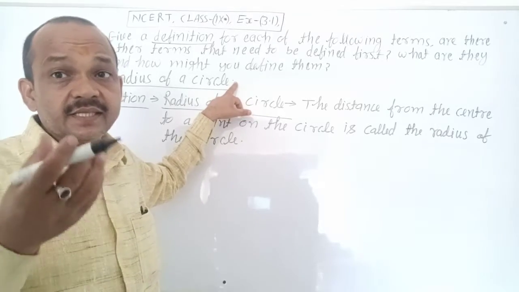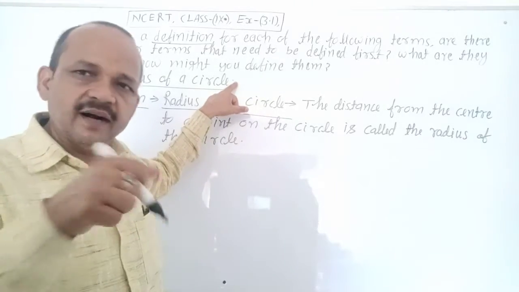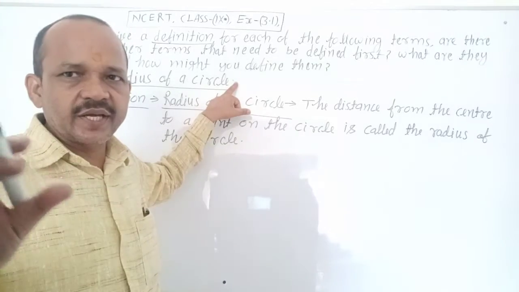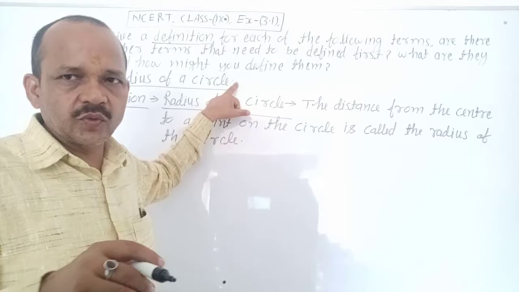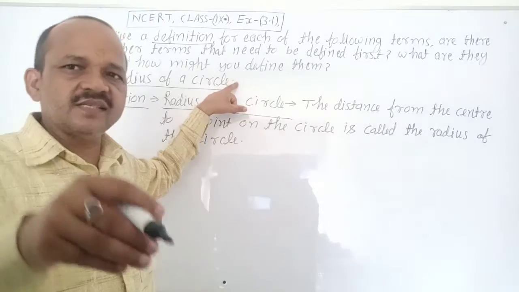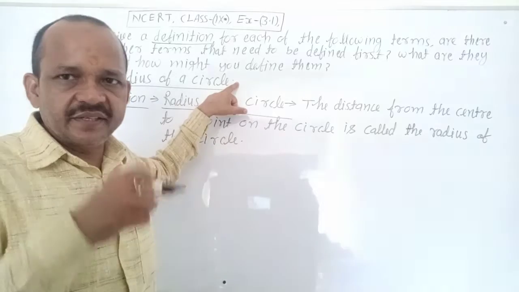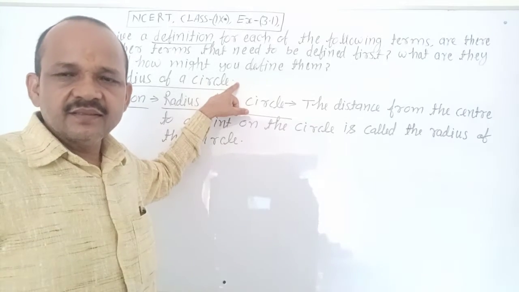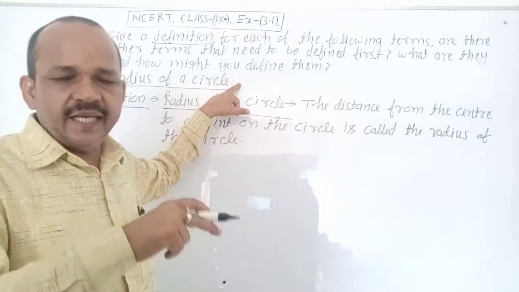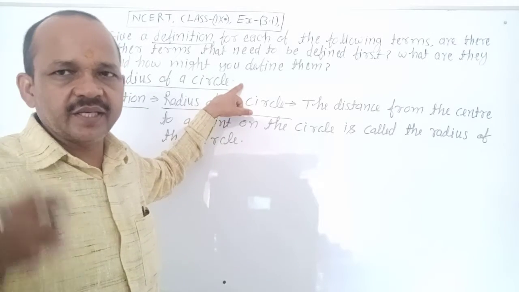Radius of the circle. What is the radius of the circle? Distance from the center to a point on the circle is called the radius of the circle. It is clear, no confusion about it. Very good. Undefined terms. Terms which have no definition are called undefined terms. For example, point, center, a plane, a line, a right angle, a rectangle, length, breadth, and so on. It is clear, no confusion about it. Very good. See the board.